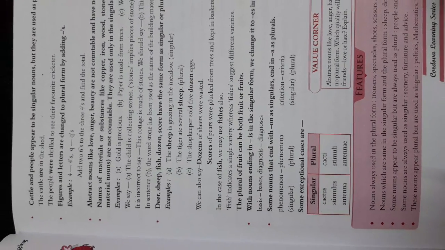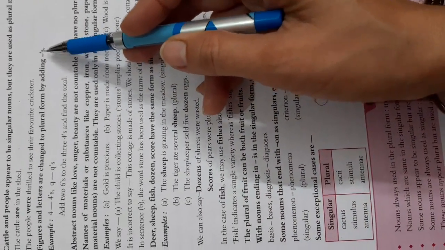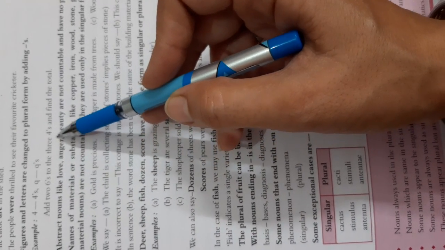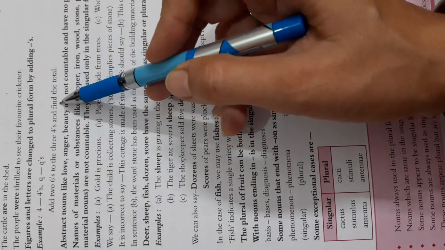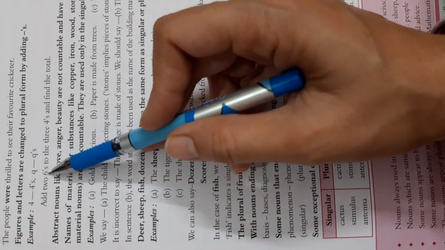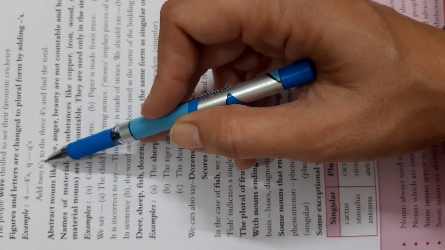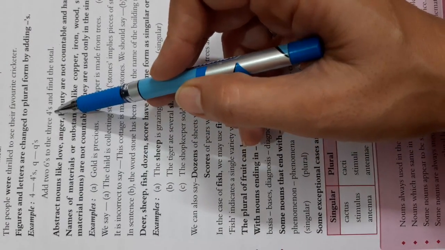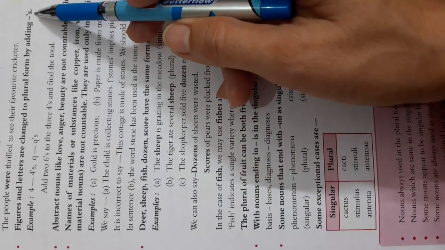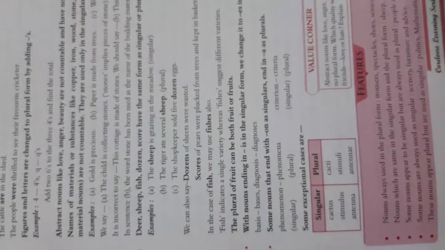Now, let's just see. When we add apostrophe s, let's just see. Add 2 6's to the 3's, 4's and the final, and find the total. Now, add 2 6's, it means we are using apostrophe s for the 6. Add 2 because we are using 2 6's to the 3's and 4's and find the total. Sometimes we also use apostrophe s with letters also.